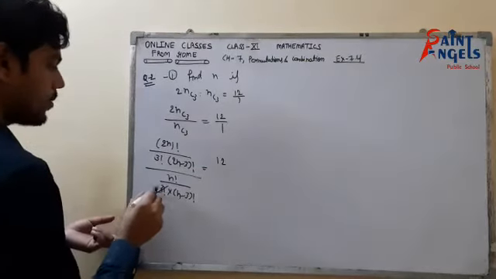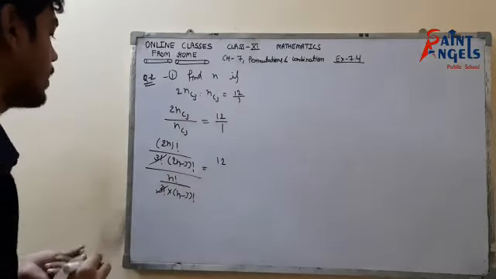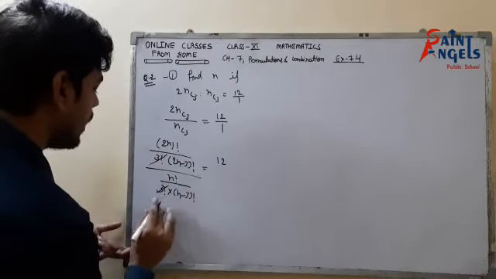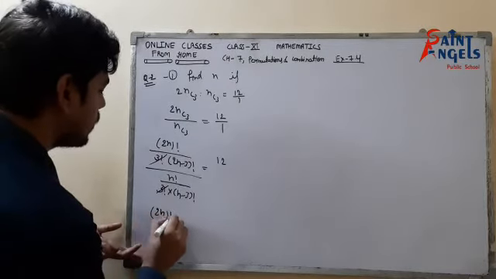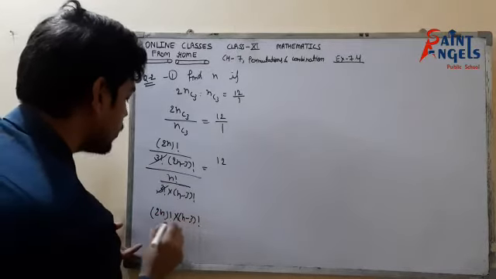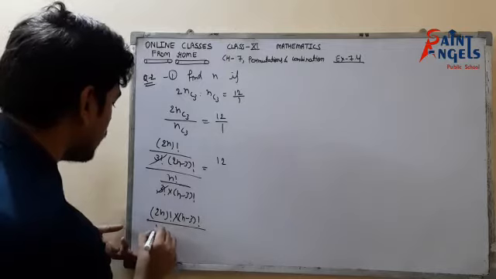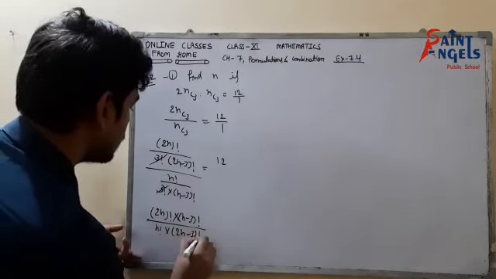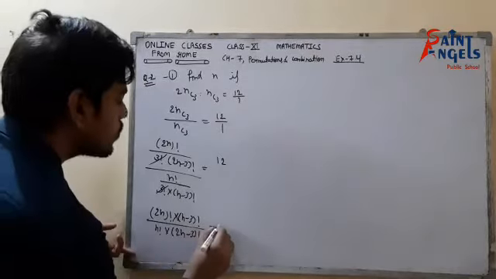So now 3 factorial would be cancelled out. So it would be 2n factorial into (n minus 3) factorial upon n factorial into (2n minus 3) factorial. Okay students, that is equals to 12.